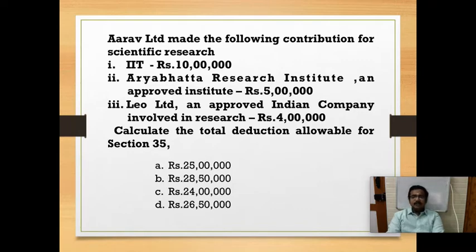So under section 35, for scientific research we can claim a deduction. If it is to an approved research institution we can claim 150%. If it is to IIT or a national laboratory we can claim a weighted deduction of 150%. If it is to an Indian company approved for research purpose we can claim 100%. Only for an Indian company it is 100%. In other cases we can claim 150% if the research is for scientific purpose. So in our question, IIT is 150%, the approved research institution is also 150%, and the approved Indian company is 100%.